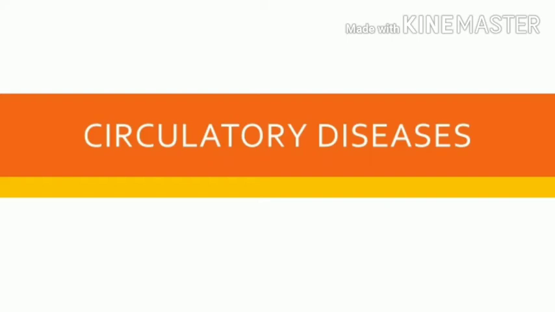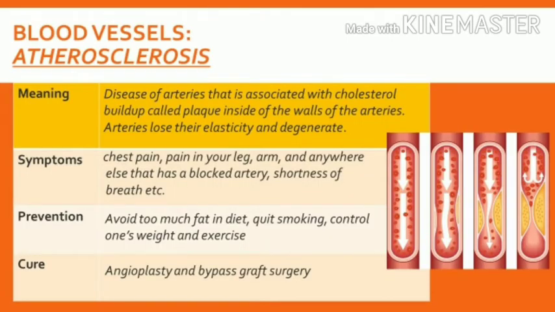Circulatory system diseases. Atherosclerosis is a disease in blood vessels, specifically in arteries, which is associated with cholesterol buildup called plaque inside the walls of the arteries. Arteries lose their elasticity and degenerate or decline. The following are atherosclerosis symptoms, prevention, and cure.